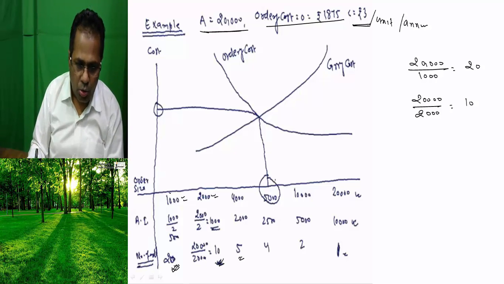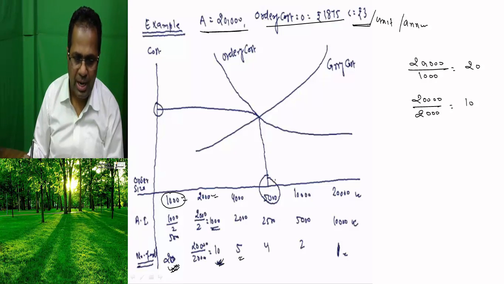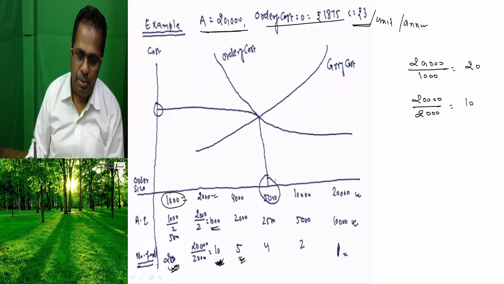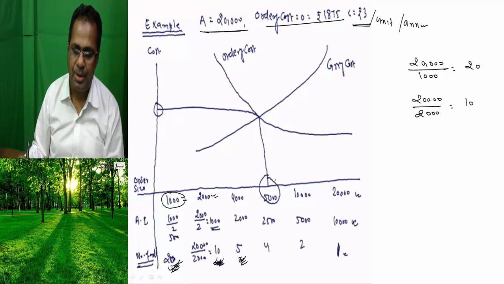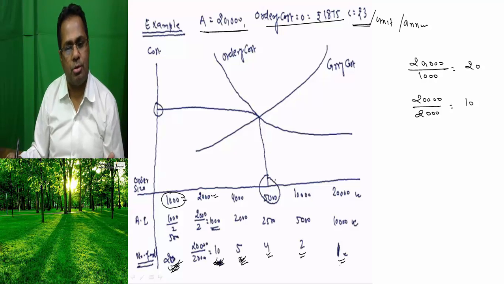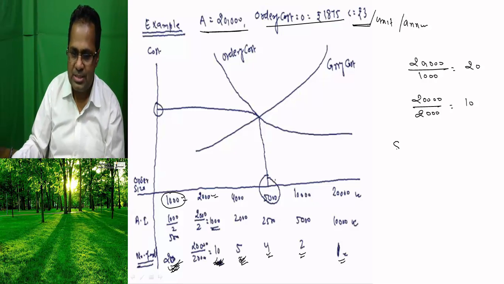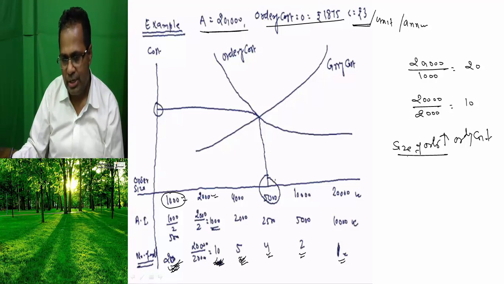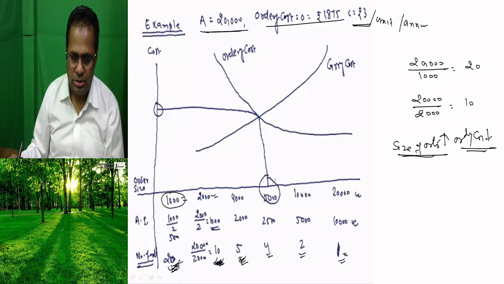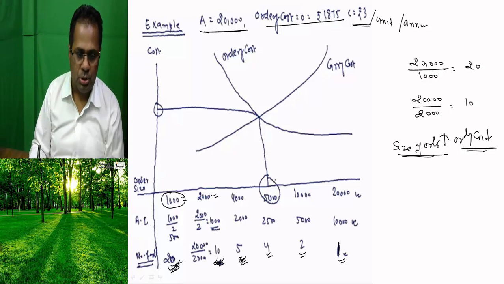It means the lower the order size, the higher the ordering cost, because here you have to pay 20 times the ordering cost, here 10 times, here 5 times, here 4 times, here 2 times, and here 1 time. As the size of the order increases, the ordering cost decreases.